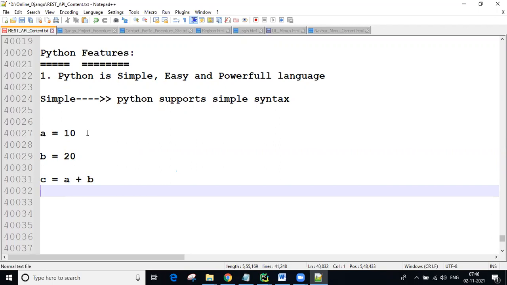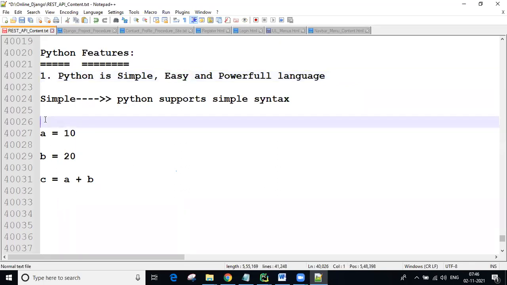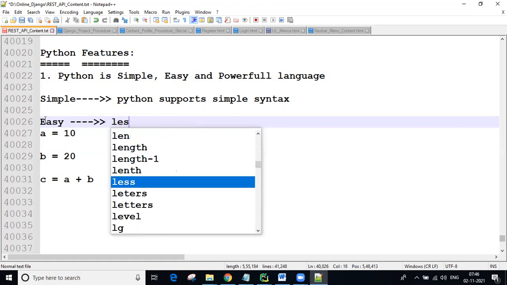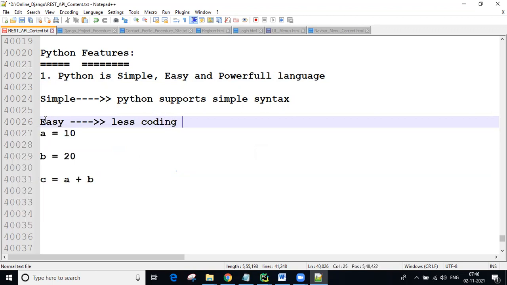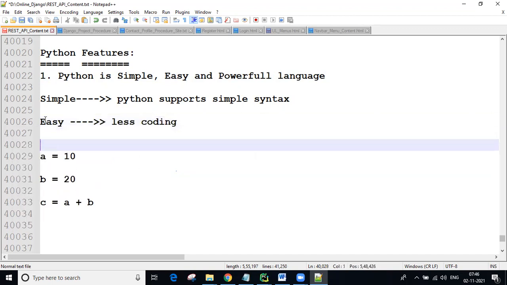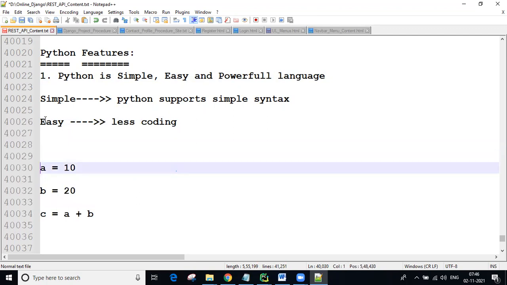Python supports easy and less coding, guys. Easy means very less coding using Python, we can write very less code. How can you say that very less code we are writing? You can say it in Python, guys.